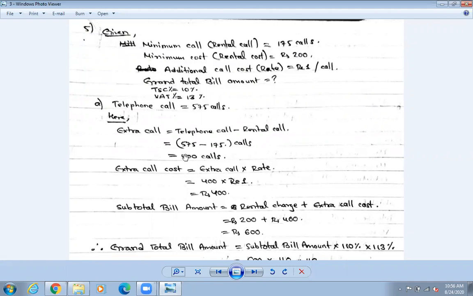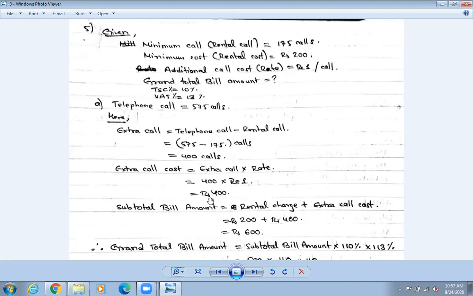Earlier, for extra call, we had to follow the 400 calls. Okay, but now that it is extra call cost, we need to follow the cost. One side is call, the other side is rupees. Sometimes the extra call cost rate may be 2, sometimes it may be 3. The book has given only 1, that's why we are getting the same value.